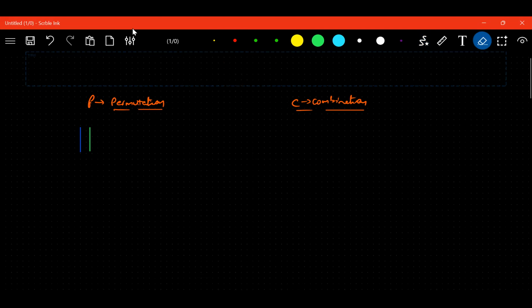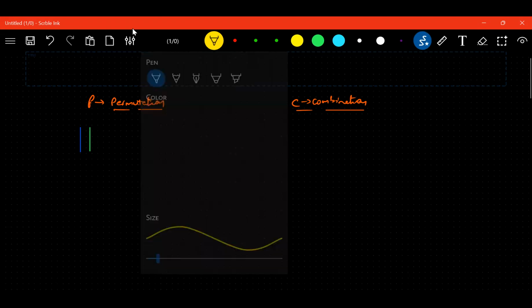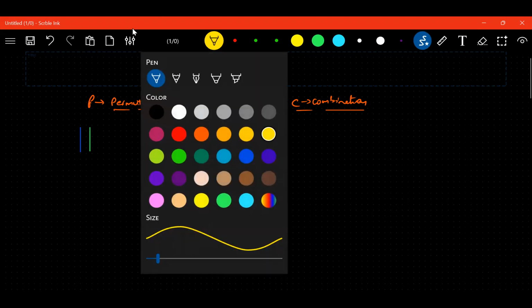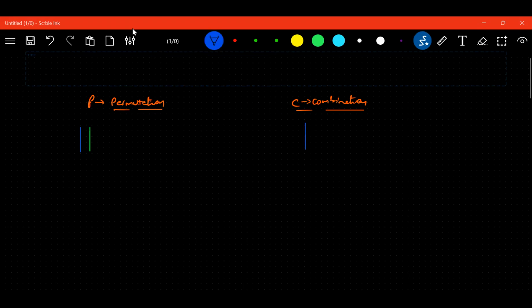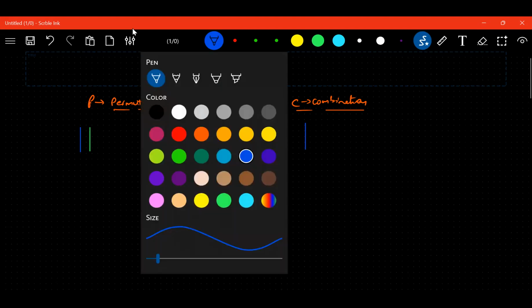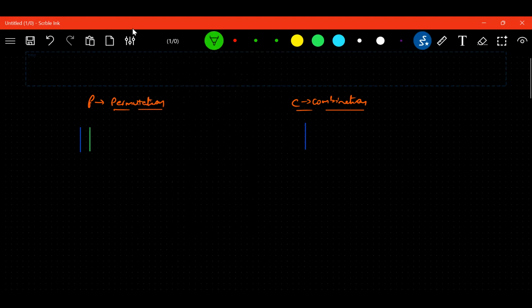Here also the same way, blue and next one is green. So here I have 2 things, and here also I have 2 things.